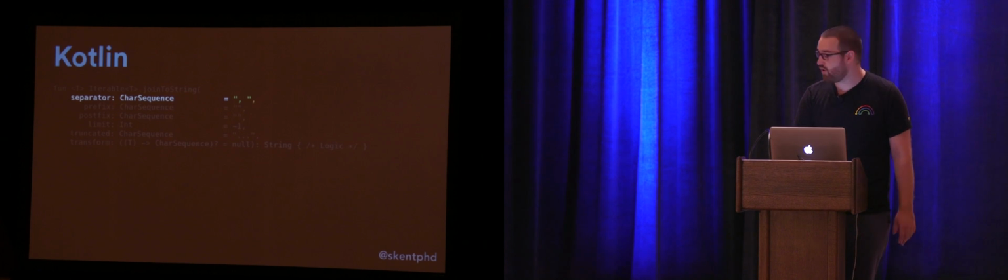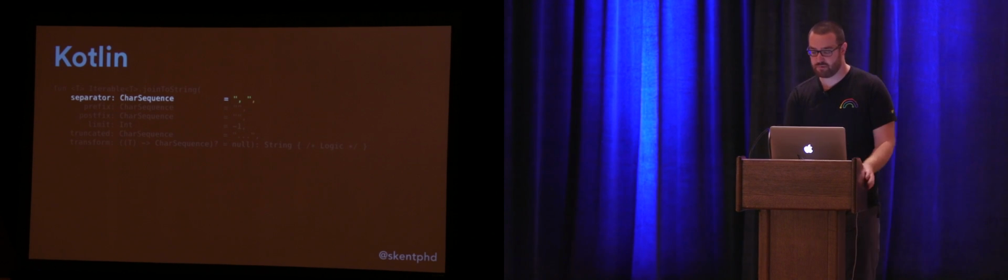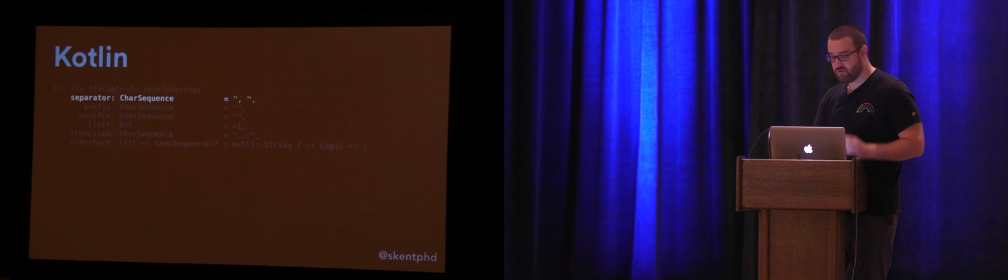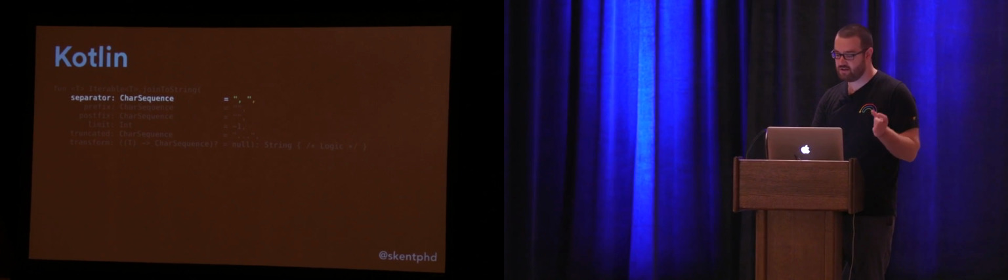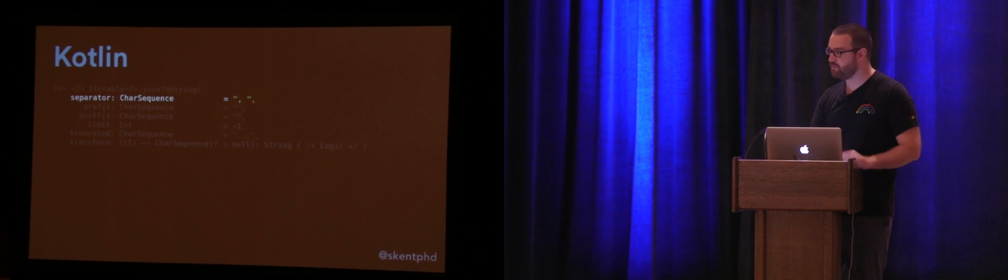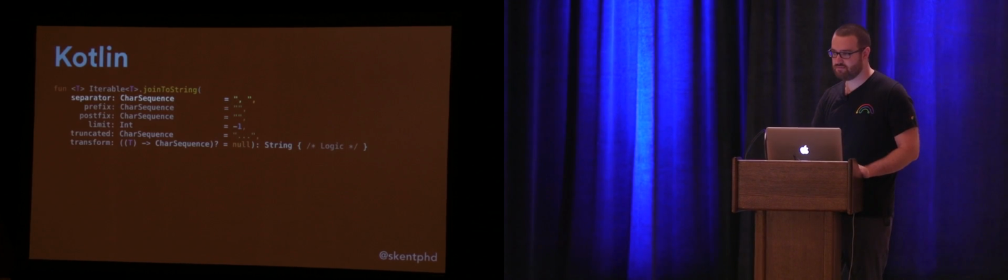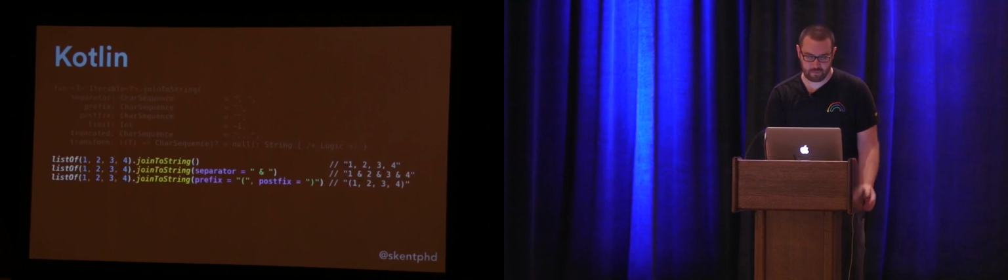The syntax required to declare that there's going to be a default value for one of your parameters is just to write the normal declaration that you would for that parameter. In this case, that's saying you can pass a separator, which is of type CharSequence, and then just writing equals and a default value, which is of the appropriate type. Nothing too difficult about this.